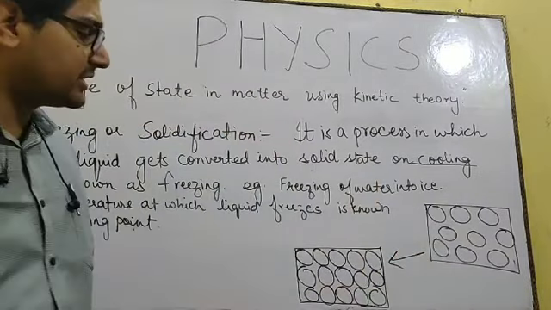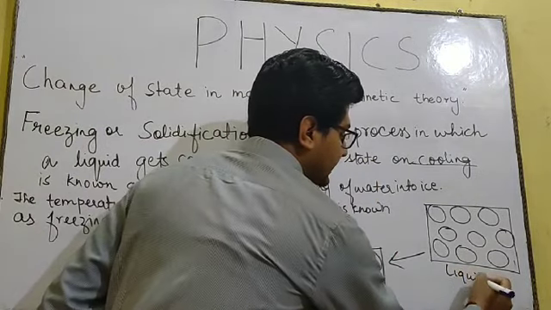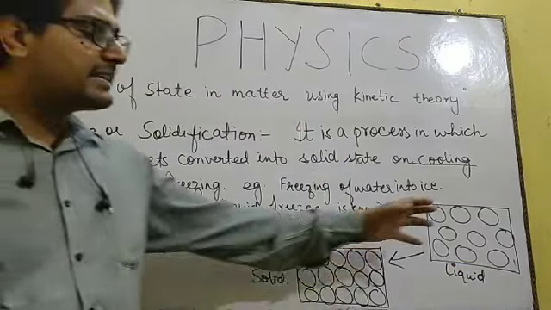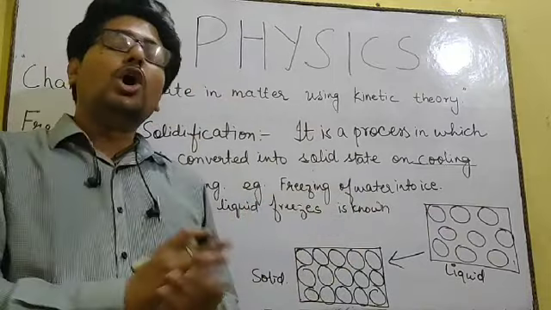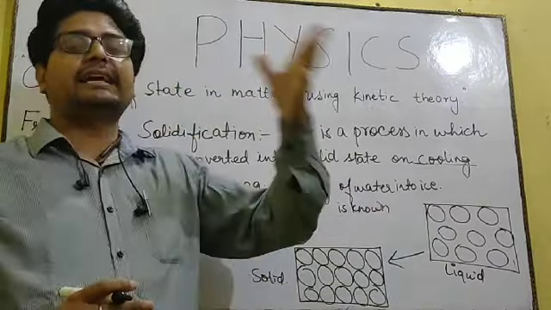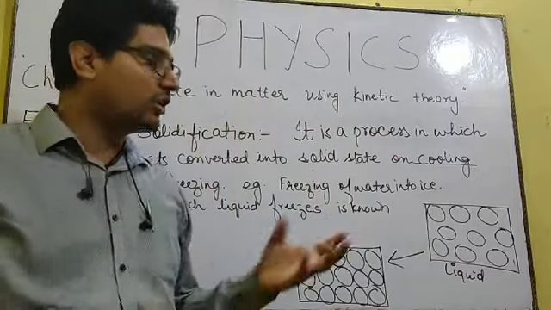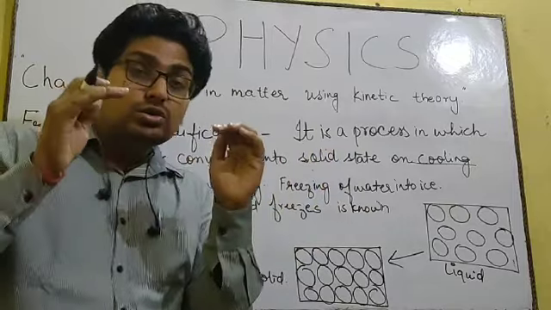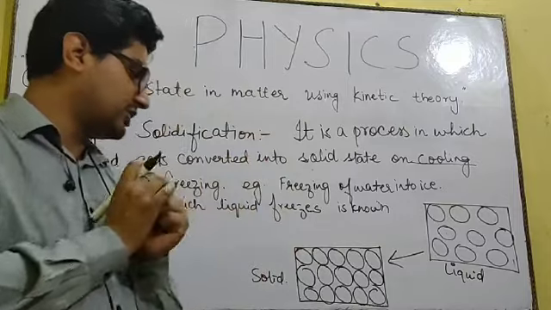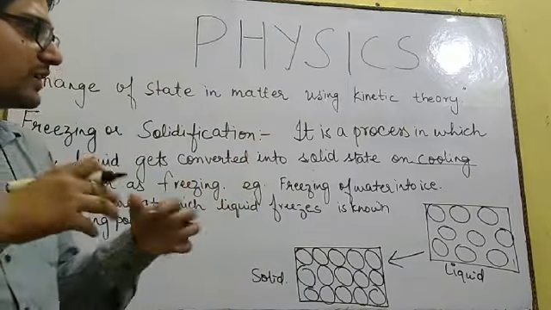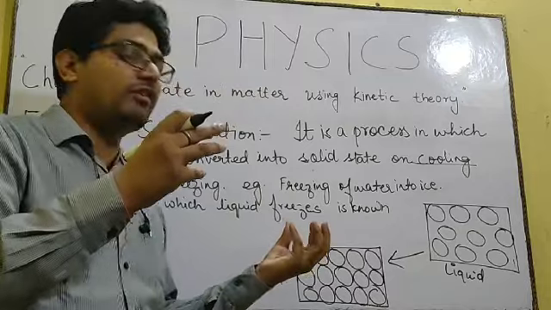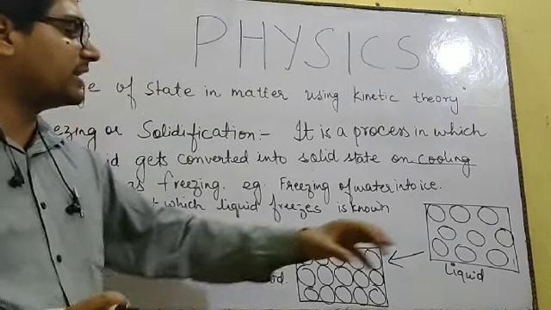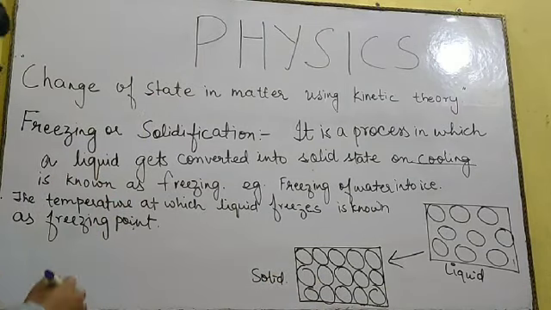So, liquid can get converted into solid state. This was liquid state, where the gaps were there between the molecules. This is a solid state. And how did it happen? When you kept it inside the freezer, or when you cool that liquid, on cooling the liquid, it will lose its kinetic energy. It will lose its heat energy. On losing the heat energy, kinetic energy will decrease, and the molecules will slowly come to a slower speed, and they will come to rest position. And when they come to rest position, or when the molecules lose their energy, the intermolecular force of attraction will increase, and intermolecular space will decrease, and this is how it will convert into solid state.